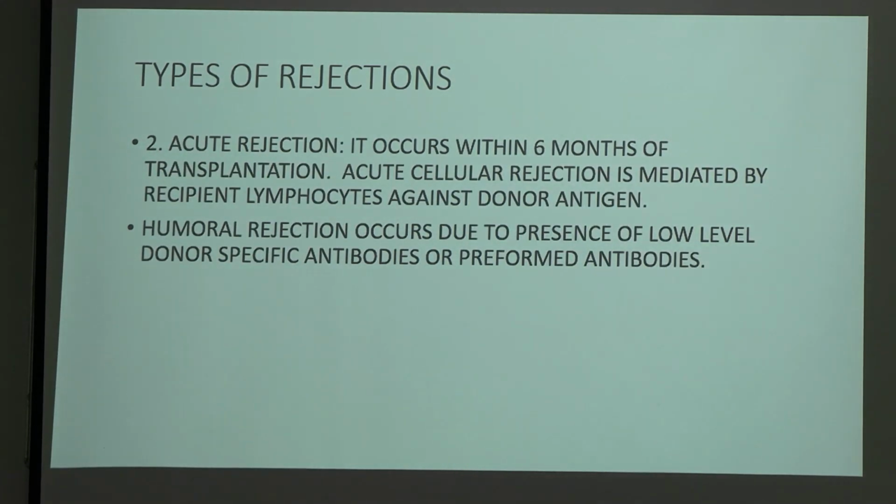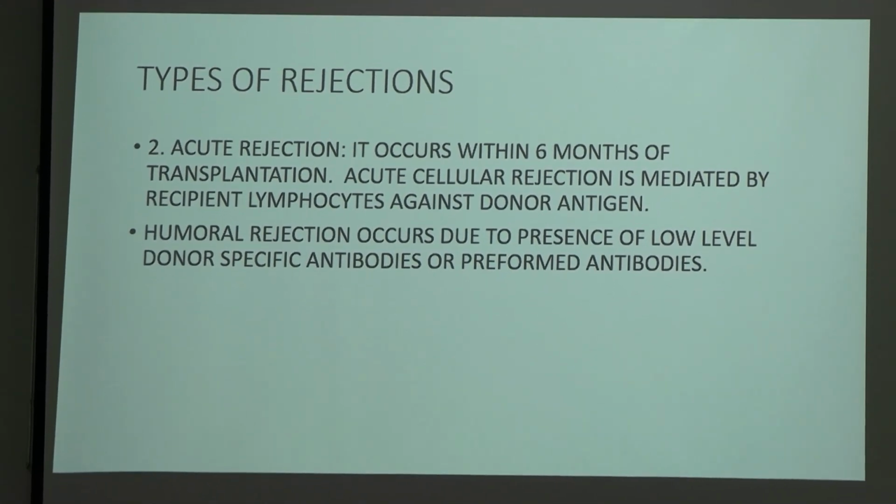So coming to acute rejection, it occurs within 6 months of transplantation. If a graft rejection occurs within 6 months, it is termed acute rejection. Acute cellular rejection is mediated by lymphocytes against donor antigens. Humoral rejection occurs due to the presence of low level donor specific antibodies or preformed antibodies.